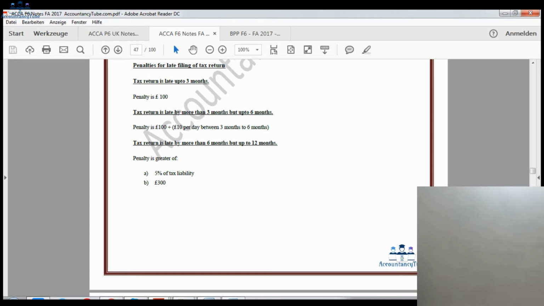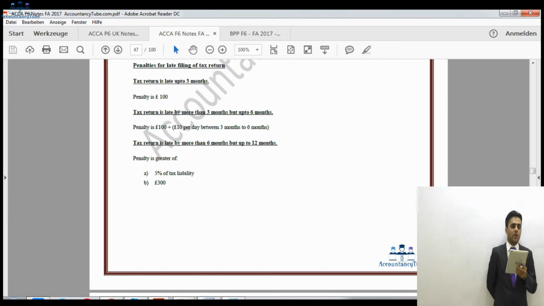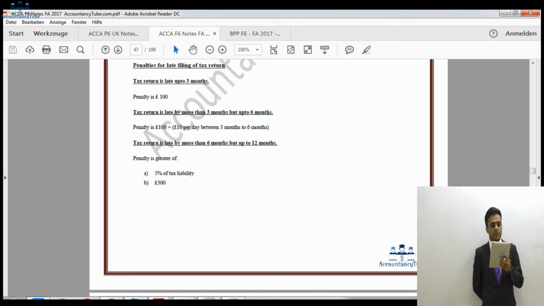On page number 46, please. It says tax return late by more than 12 months. If it is more than 12 months, then HMRC will determine if it is careless. If you have been careless, then the penalty would be the greater of 5% of the tax liability or £300. It would be the greater of that.